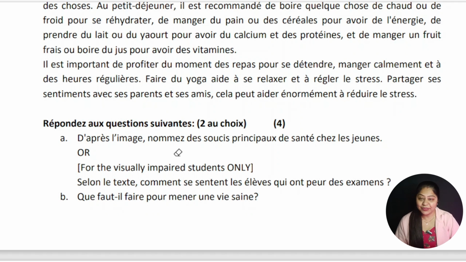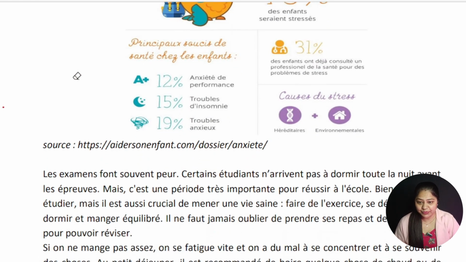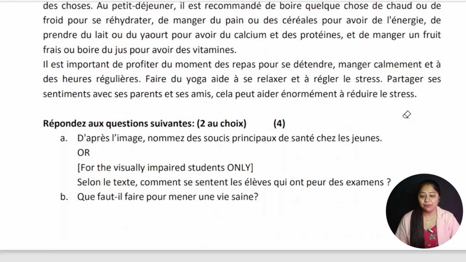As per the image, definitely the answer will be from the image only. So let's look carefully at the image. Yes, here the first line it is written, Principaux soucis de santé chez les enfants. So this is your answer only. They have given this in percentages: 12%, 15%, and 19%. Now, how to attempt this question? How to write it in the board exam?